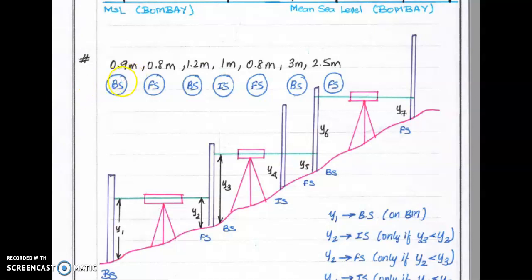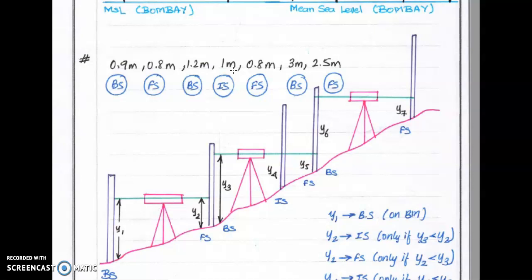See here, first reading, we can assume, may be the backsight. After that 0.8, after that 1.2. If the value continues decreasing, we could consider the 0.8 as intermediate, but after that it starts again at 1.2. So definitely it is a steep gradient. The land will be a gradient land, not even land. So consider this first maybe backsight, foresight, and 1.2, 1 meter, 0.8. Continuously decreasing, so 1.2 is a backsight.